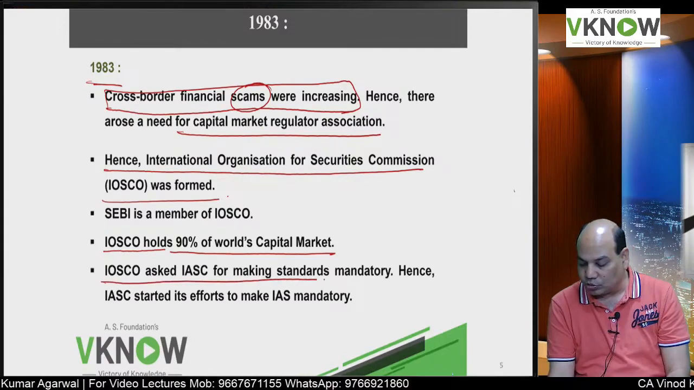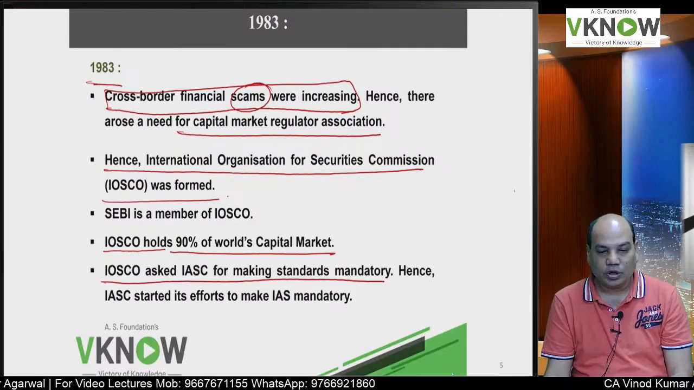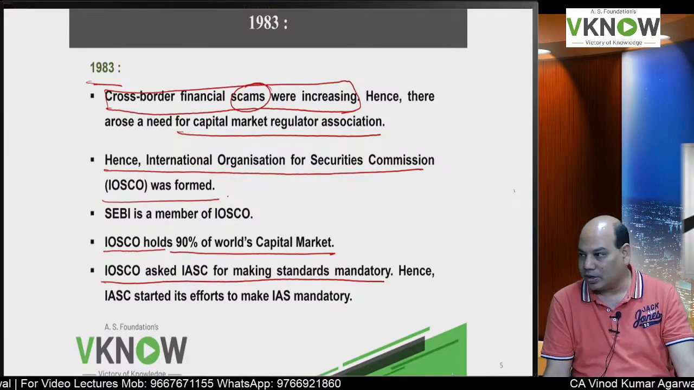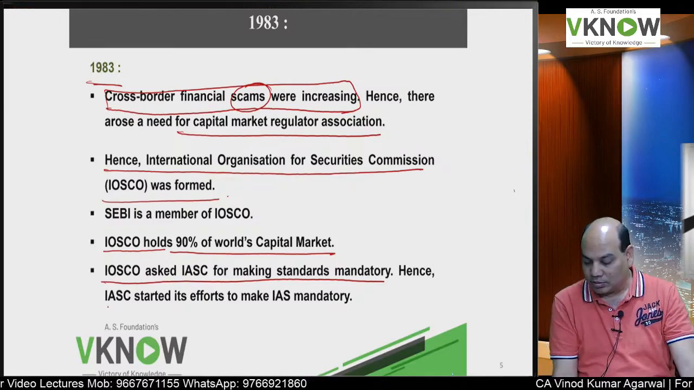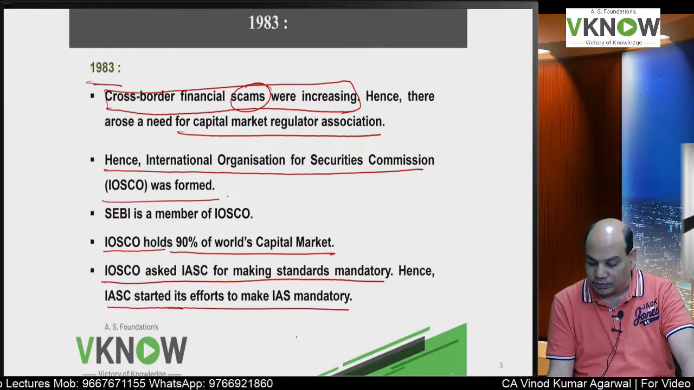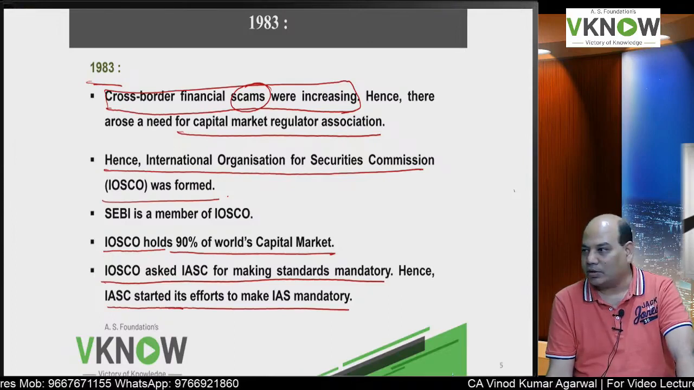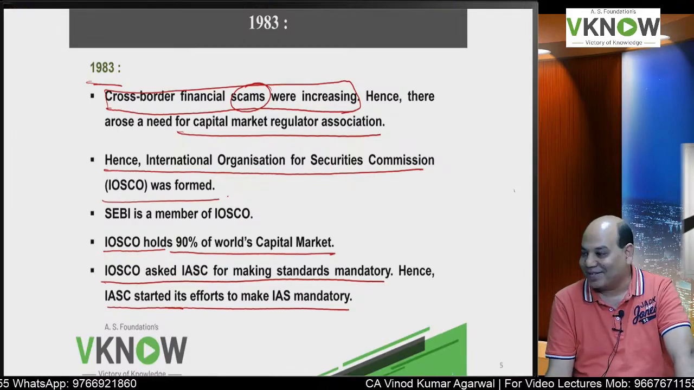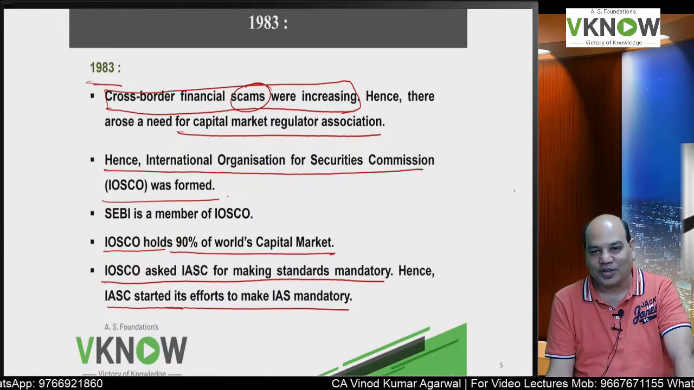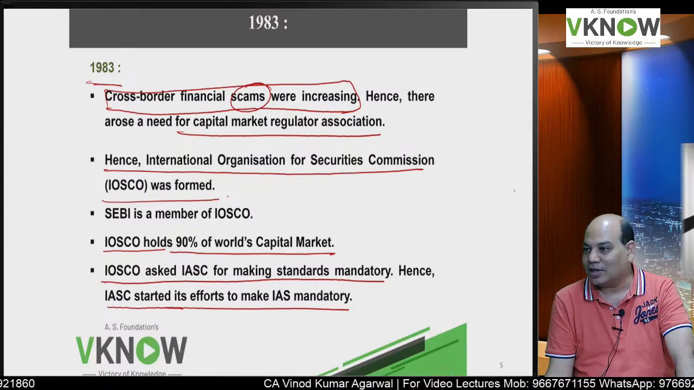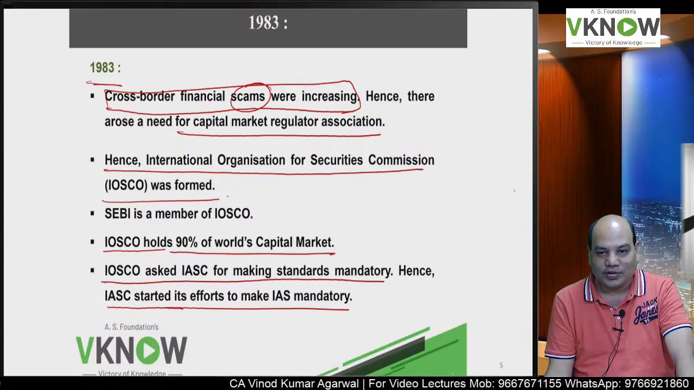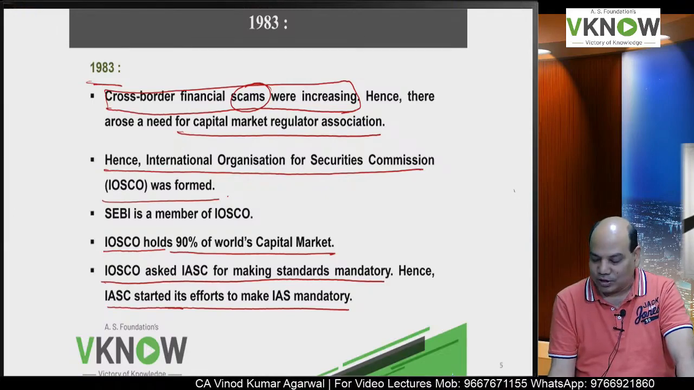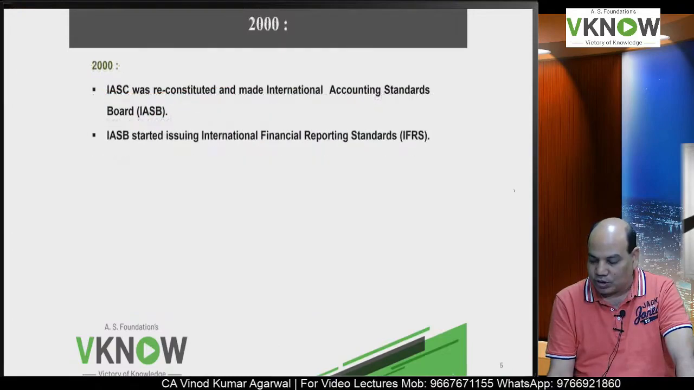IOSCO asked IASC to make standards mandatory. So now in 1970 it was recommendatory. Then in 1983 efforts were made to make IAS mandatory, because if it is recommendatory, like our traffic signal, it is recommendatory. What happens on a traffic signal if it is recommendatory? Please reply. Nobody follows that. But if you make it mandatory with a policeman standing there and there is a heavy challan, heavy fine, then yes, you will follow it. So that is the reason they started making efforts to make IAS mandatory.